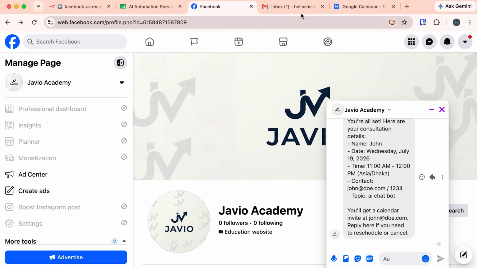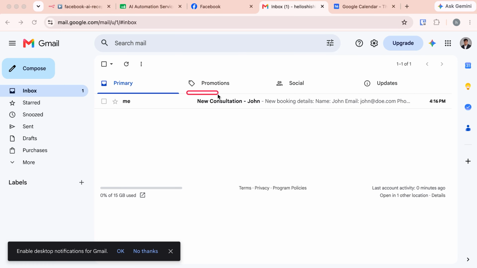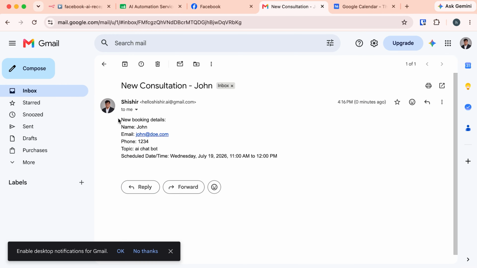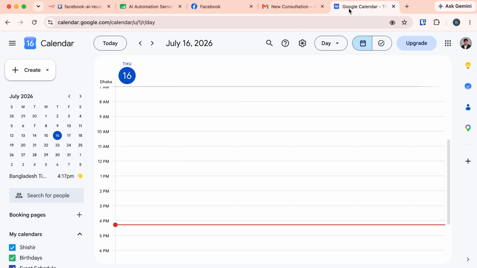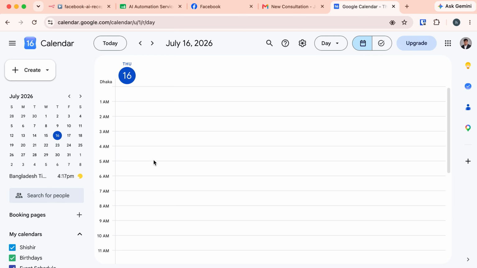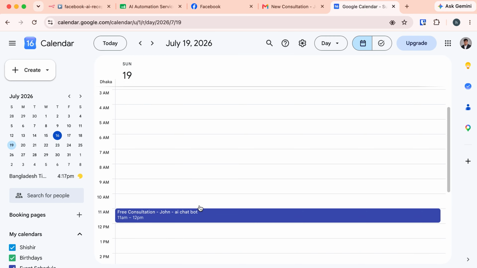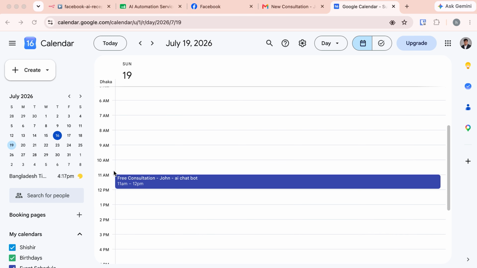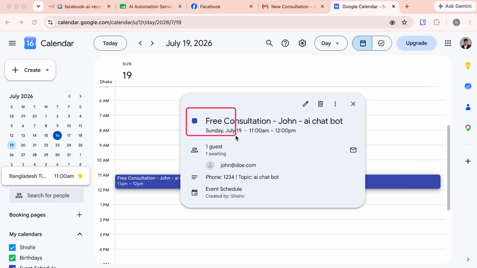And if I check my mail, see, I have just received a mail. Let's open that. And here are the booking details. And if we check my Google Calendar, it was July 19. Let's choose that date. And here it is. This consultation slot, this event is booked. You can also see the detailed information about the consultation.